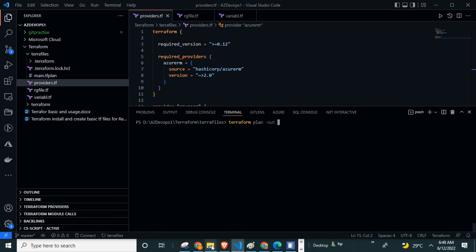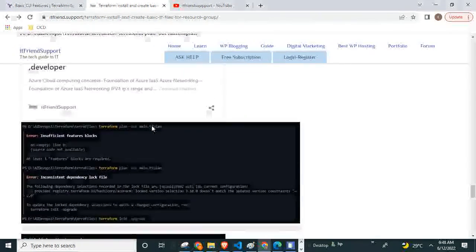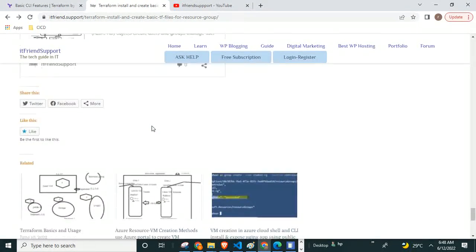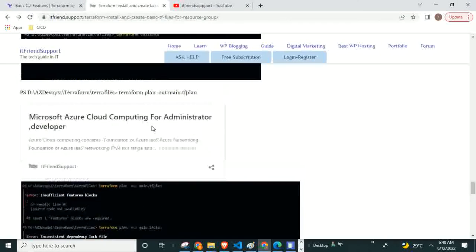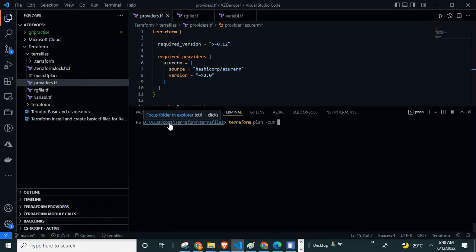That name I forgot actually, I need to check. So this is the plan out main.tf plan file. So I am saving my plan into the main.tf plan.